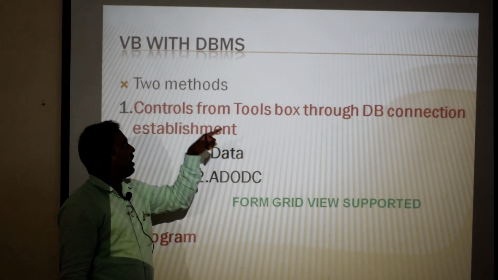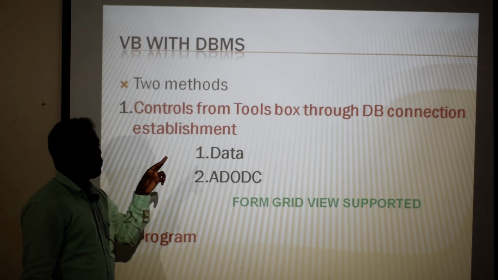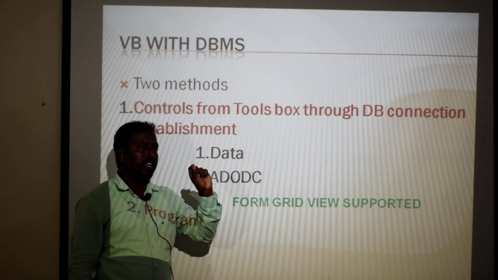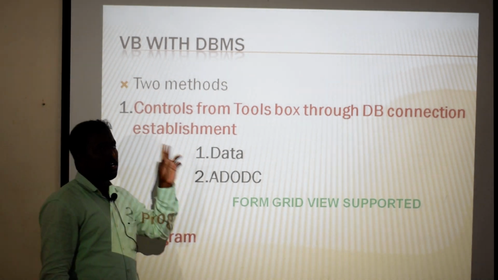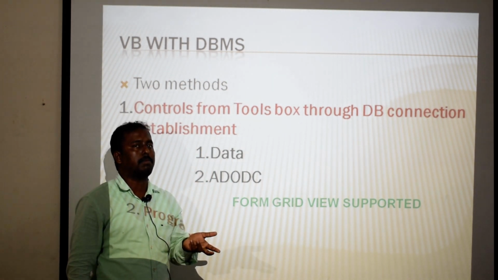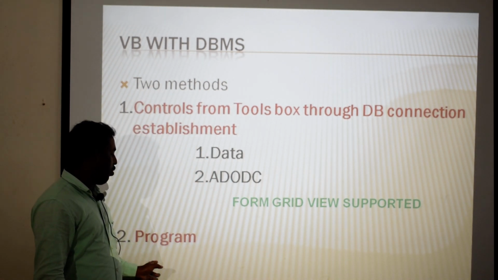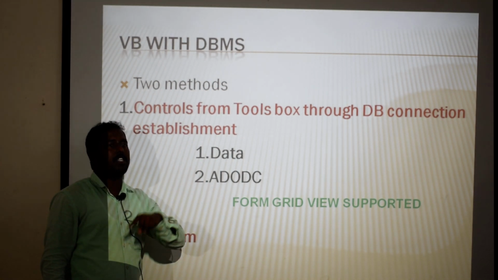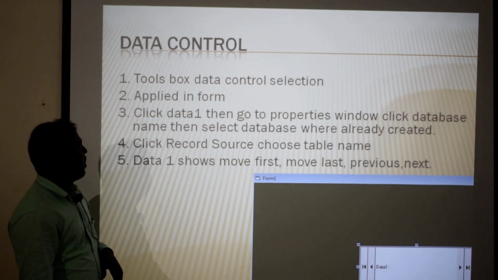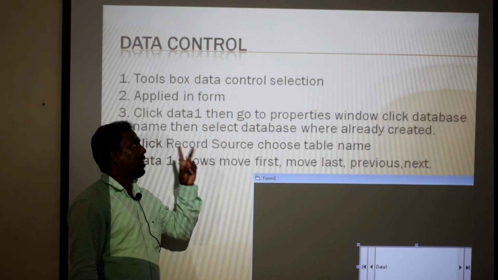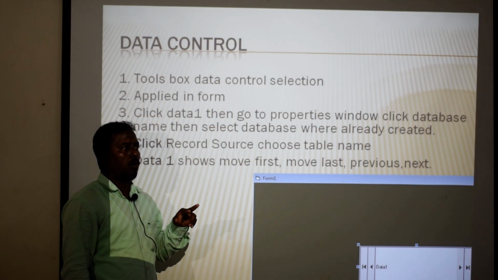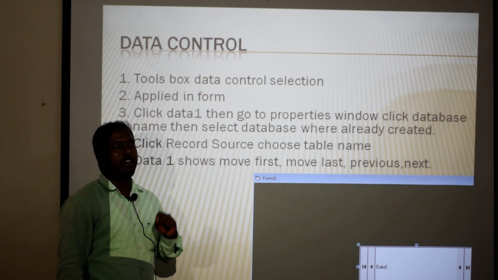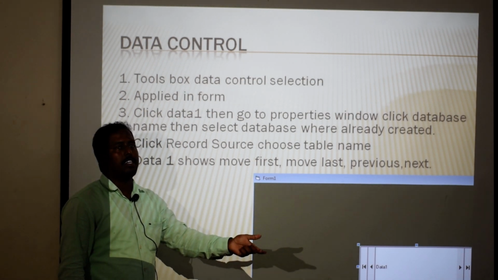So, VB with the DBMS. There are two methods to connect a DBMS with VB. One method is through controls, and the other method is through coding, that means a program, through which we can connect with a database in Visual Basic. Through controls, we connect using the data control and the ADODC control, which Visual Basic supports, to connect with the database.